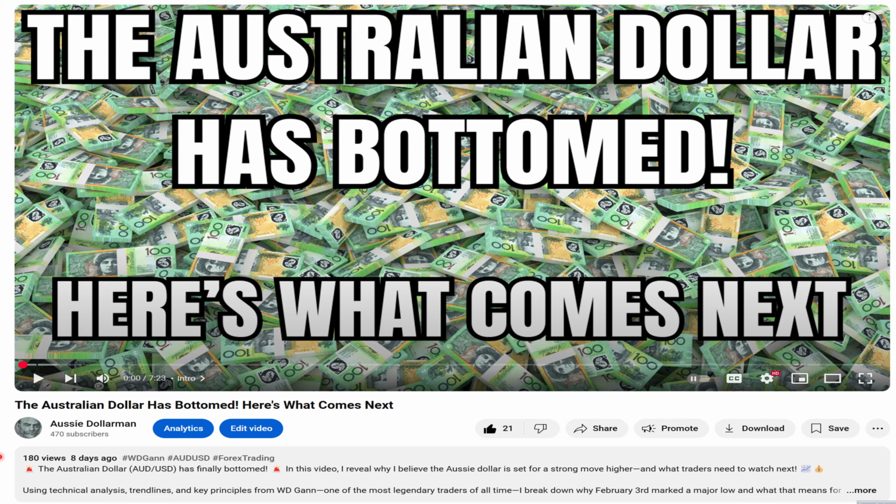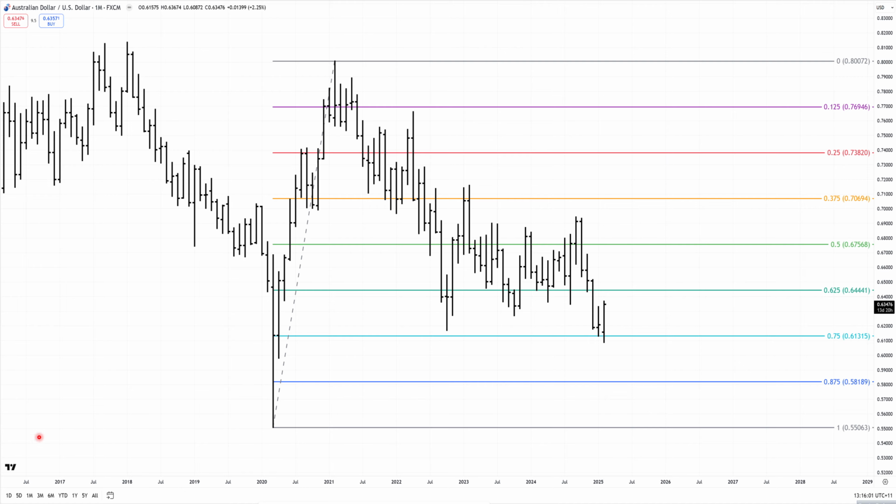There was a moment on Wednesday night when the US CPI came in strong and the market dropped about 0.5 cent in less than an hour. And I thought, oh, maybe I went off a little bit early here. But no, the Australian dollar has bottomed for now. We may look back on that as a yearly low. Okay, that's this one here.